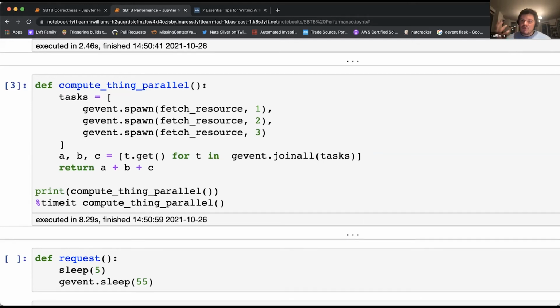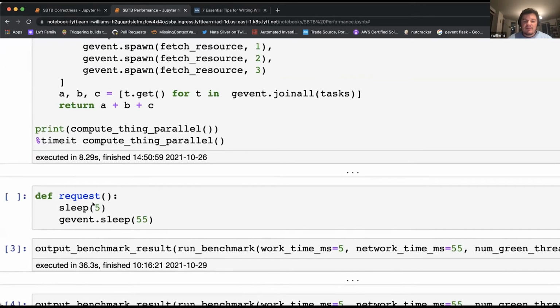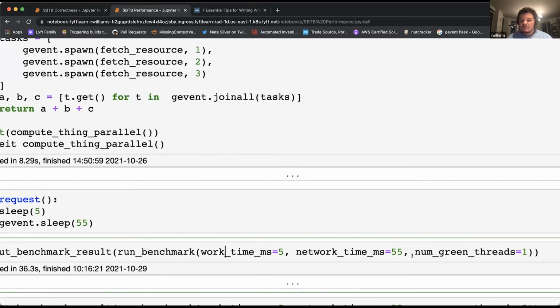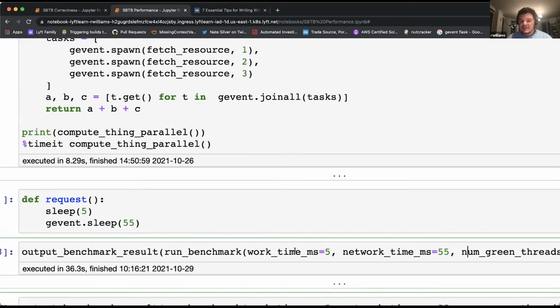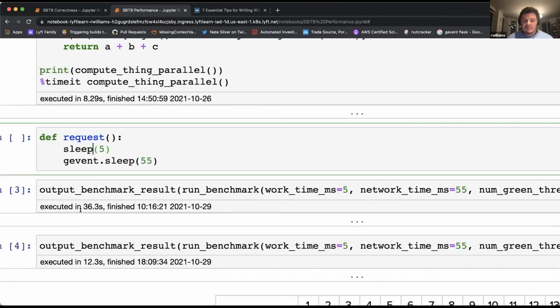Now, most web requests do a mix of CPU work and IO work. So we have a function here at the bottom. We're going to be running a series of benchmarks. I'm not going to actually run them here, I'm just going to show the output for the sake of time. But we can take in the work time, the network time, and the number of green threads that are running. And so you can imagine this setting here being roughly equivalent to this, where we're going to do 5 milliseconds of compute work, 55 milliseconds of network work, and then we're going to be off to the races.